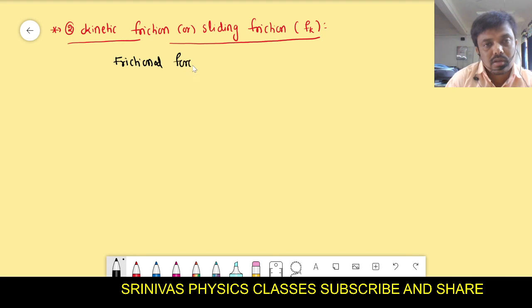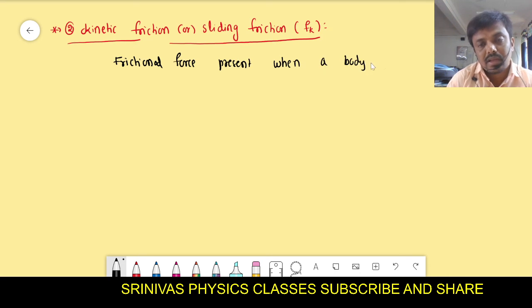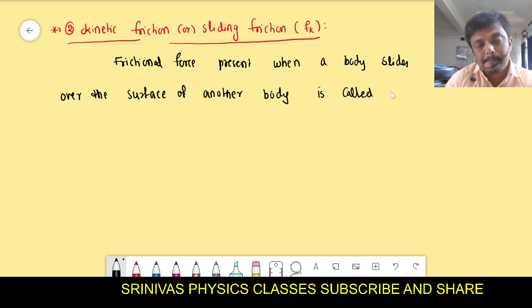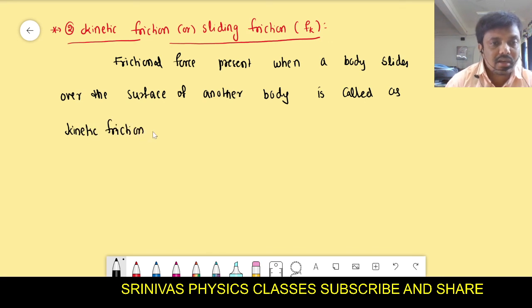Frictional force present when a body slides, sliding means skidding, over the surface of another body is called kinetic or dynamic or sliding friction. It is denoted with Fk.